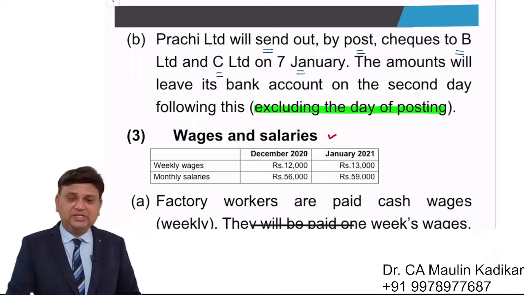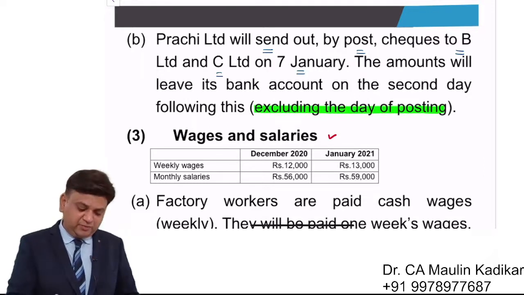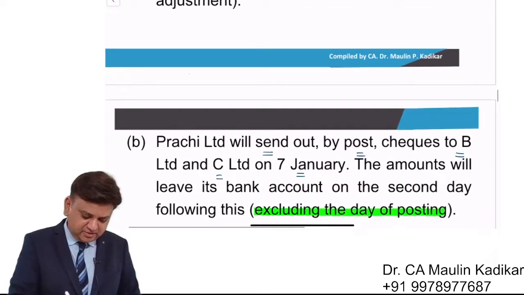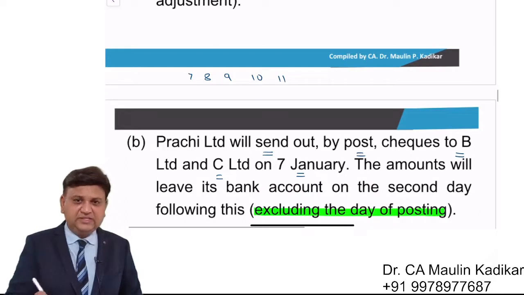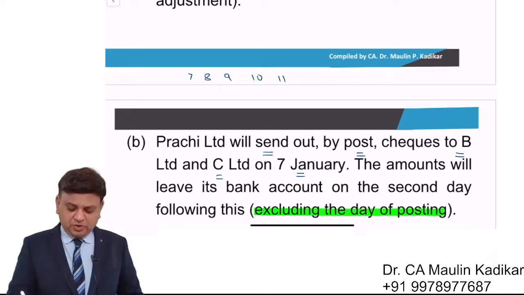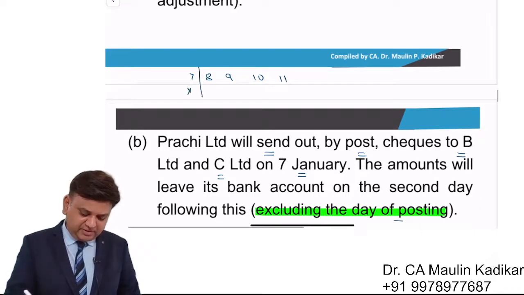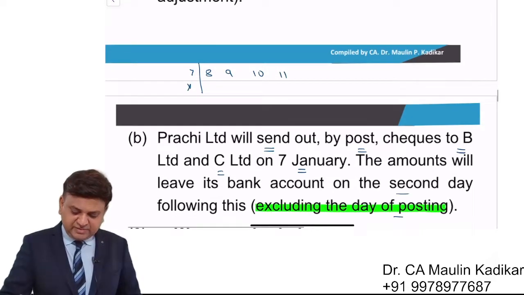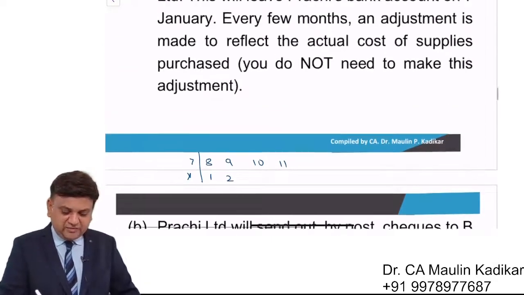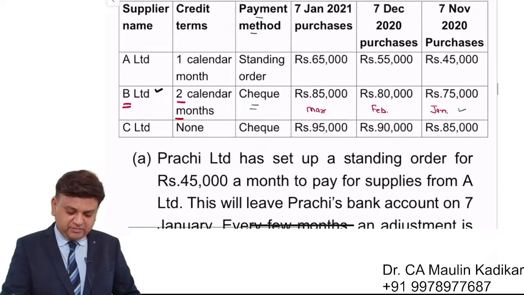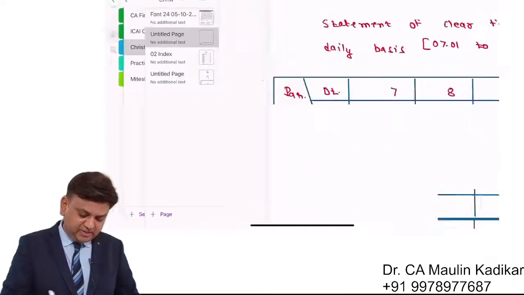So the question says that you are required to exclude the date of posting. So let us again do something like this. 7, 8, 9, 10, 11, something like this I am writing. We are required to exclude the 7, and it has been given second day following this, first and second. So 9th we are required to mention the payment of 75,000. That is what we understand.